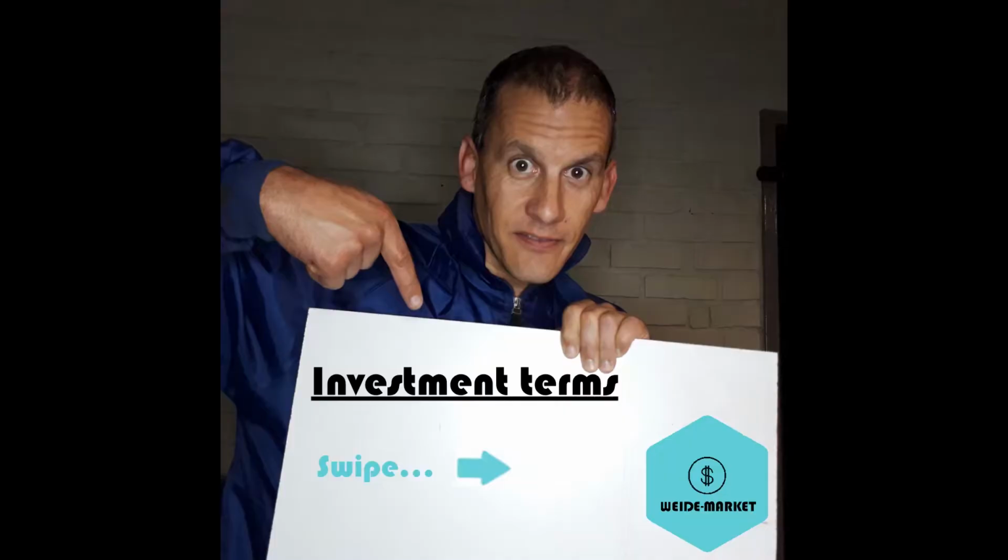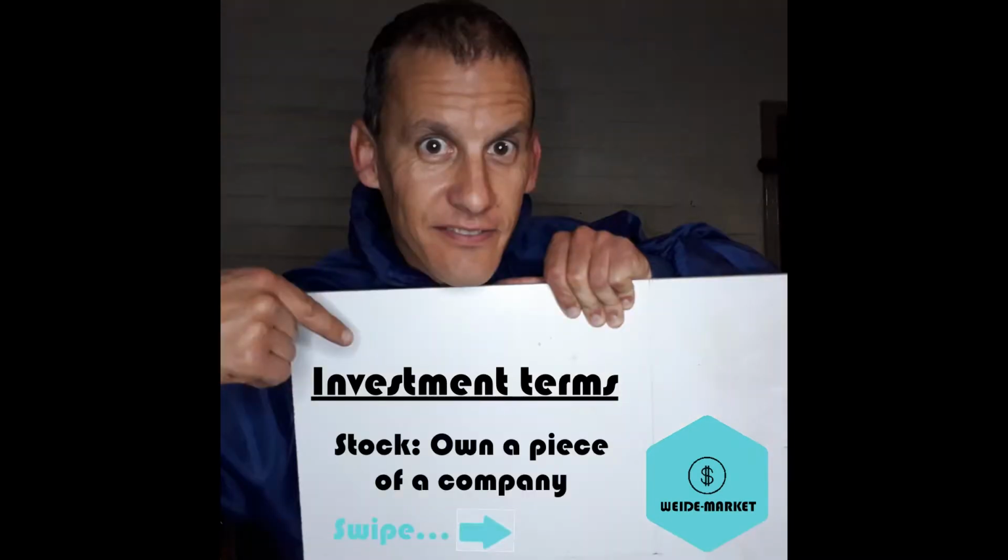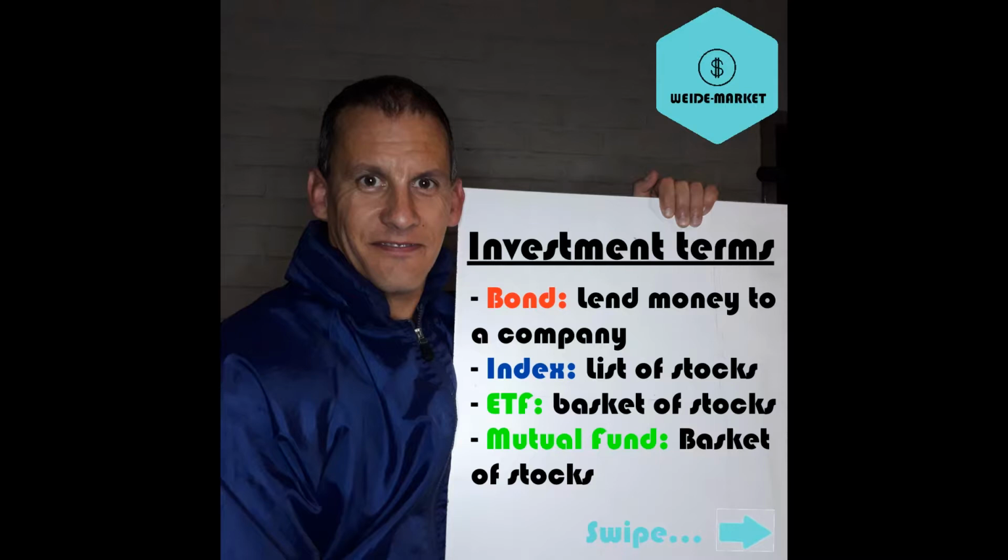But before we go any further, I'd like to say that we should cover some basic terms and definitions first. So the first thing is to clarify what a stock or equity is. That simply means that you own a slice of a company. A bond is where you lend money to a company or to a government entity. An index is a list of stocks. An ETF is an equity trading fund. And this simply means that it's a basket of stocks and typically are index tracking funds.